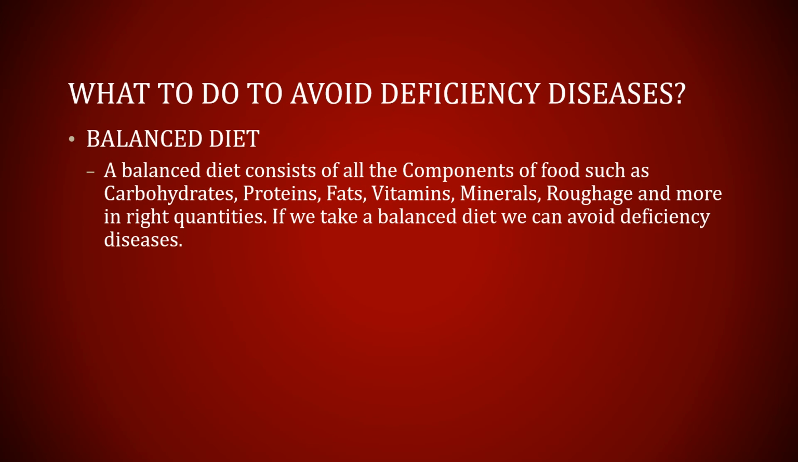But what can we do to avoid deficiency diseases? The only answer to it is a balanced diet. A balanced diet consists of all the components of food such as carbohydrates, proteins, fats, vitamins, minerals, roughage and more in the right quantities. If we take a balanced diet, we can avoid deficiency diseases.